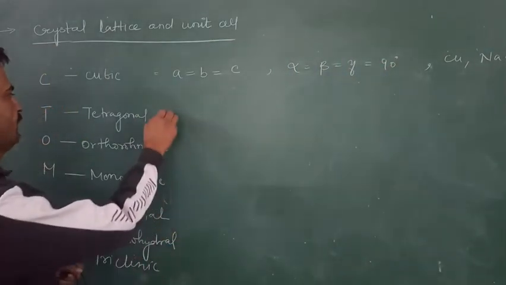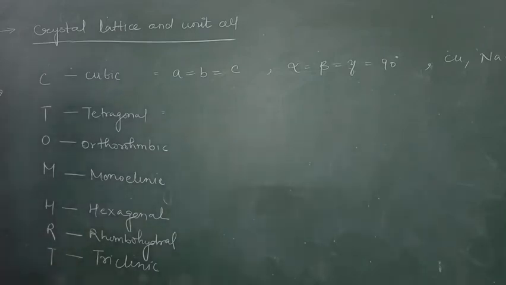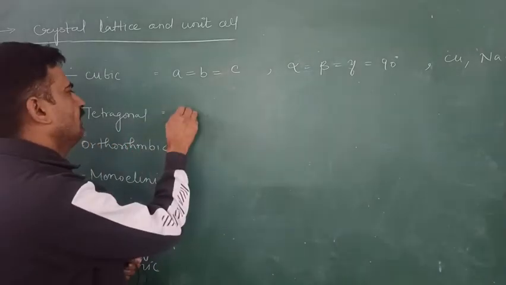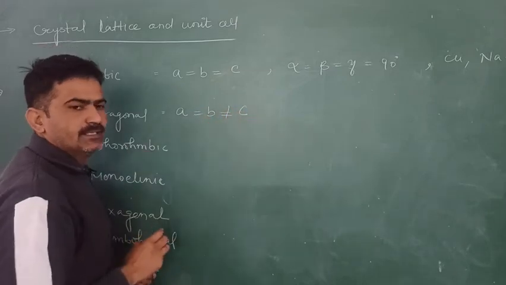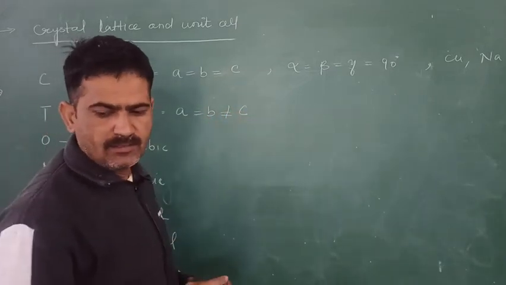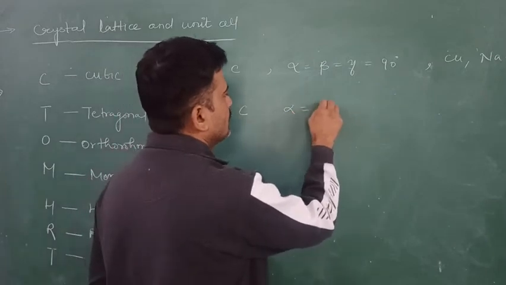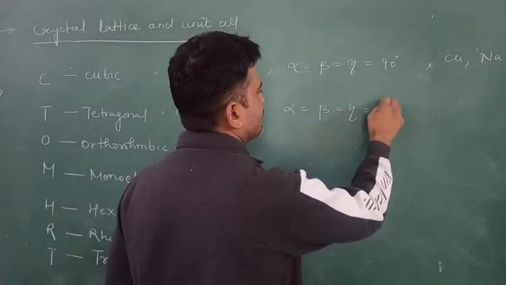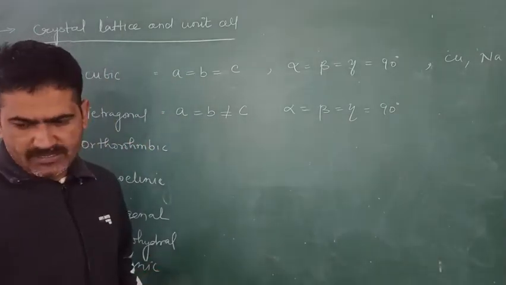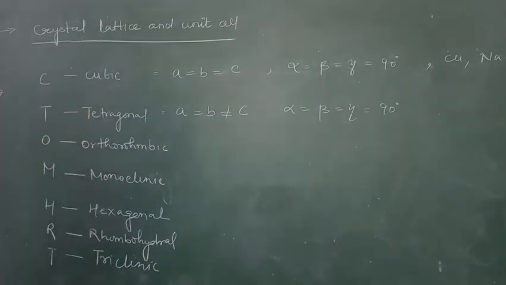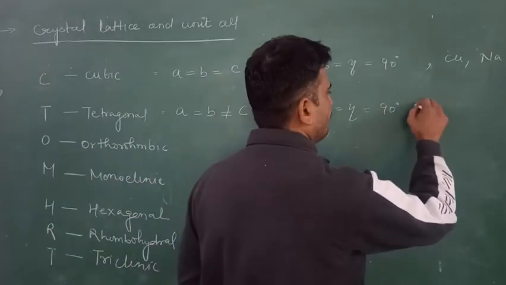The second type of unit cell is the tetragonal, in which A is equal to B but B is not equal to C, and the angles alpha, beta, gamma are all equal to 90 degrees. Examples of the tetragonal unit cell are white tin and tin oxide.